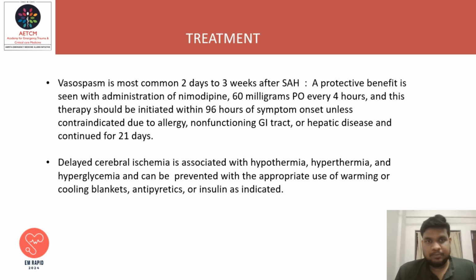Vasospasm is most common from 2 days to 3 weeks after SAH. Protective benefit is seen with administration of nimodipine. That is, we can give nimodipine 60 mg per oral every 4 hourly. This therapy should be initiated within 96 hours of symptom onset unless contraindicated due to allergy, non-functional GI tract, or hepatic disease, and continued for 21 days. Delayed cerebral ischemia is associated with hypothermia, hyperthermia, and hyperglycemia and can be prevented with appropriate use of warming or cooling blankets, antipyretics, or insulin as indicated.